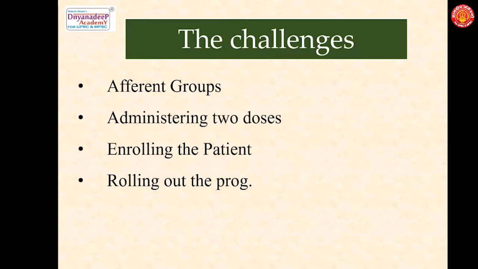Apart from this, related to the COVID vaccine, there are four main challenges that we need to understand while giving this vaccine. The first challenge is vaccination of millions of adults who belong to different age groups. Now, you must have read that those people who are above the age of 50 and 60 are the first ones who are going to receive this vaccine. The medical healthcare professionals are the others who are going to receive this vaccine, and these are some of the people in the high risk groups. So the vaccination is going to be given to people who belong to different age groups.